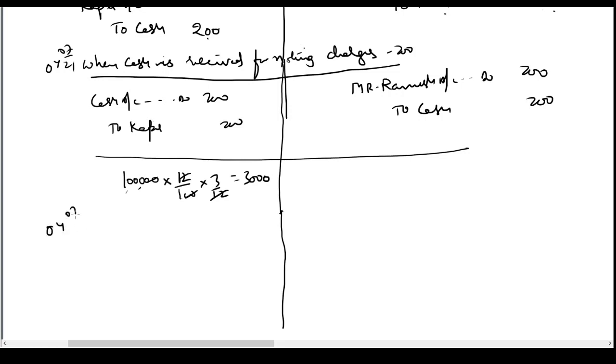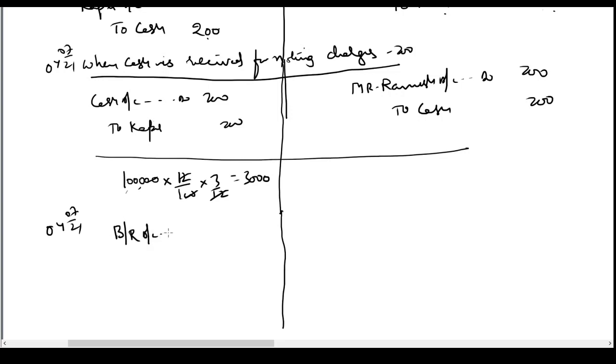So on 4th July, now Mr. Ramesh will draw a fresh bill, or we can say the old bill will be modified. Some changes will be made on the bill and it will be sent to Kapil. Kapil has to accept it and send it back to Mr. Ramesh. So now Ramesh is receiving a fresh bill.